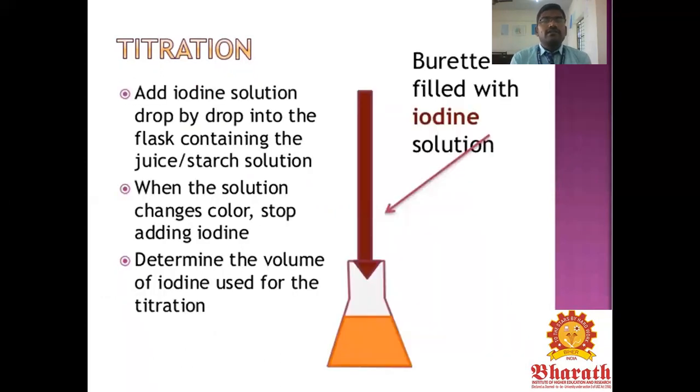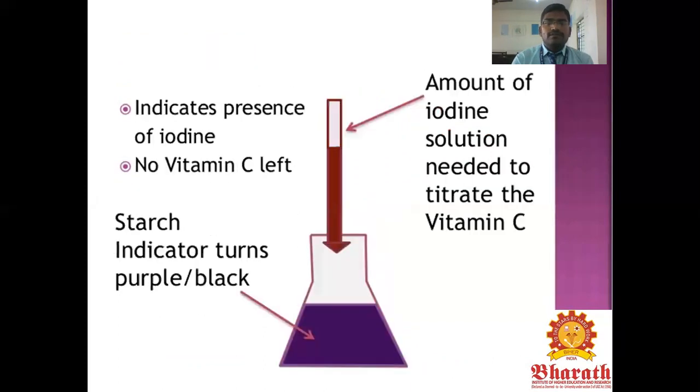For the titration, add the iodine solution drop by drop into the flask containing the juice and starch solution. When the solution changes color, stop adding the iodine and determine the volume of iodine used for the titration. The burette is filled with the iodine solution, and in the conical flask we take the juice solution. The color indicates the presence of iodine, meaning no vitamin C is left. The starch indicator turns purple.